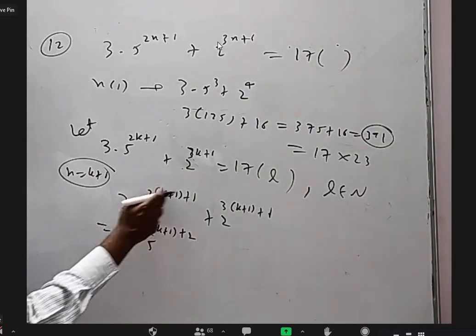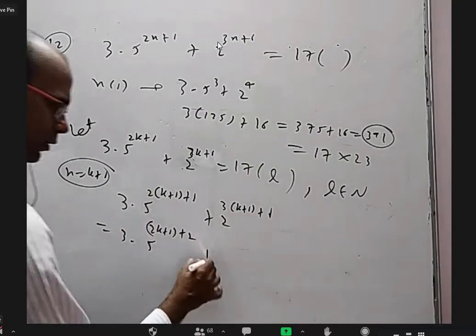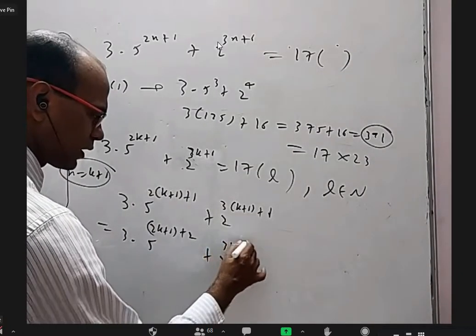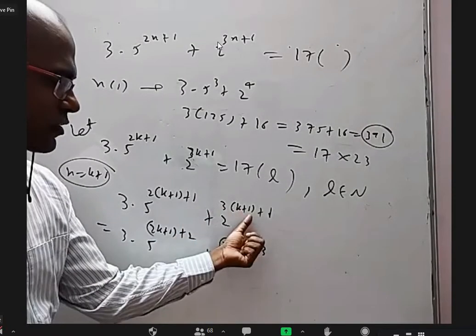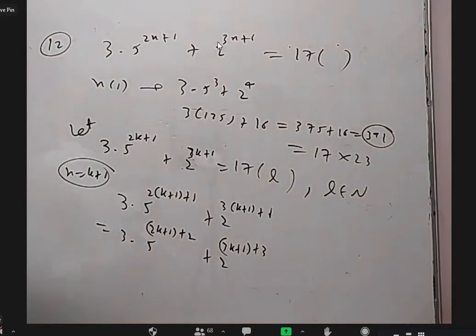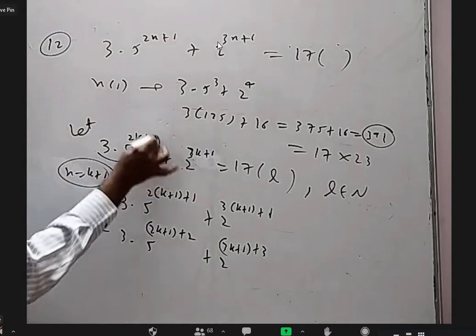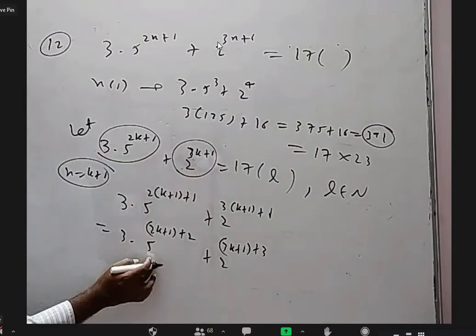2k is there, plus 2 is there, plus 1 is there, but that plus 2 is separated. This is 2 power 3k plus 1 plus 3, that is 3k plus 3 plus 1. That plus 3 which came extra I wrote here, that plus 2 I wrote here. Why am I writing this? Because these kinds of expressions I want to get here also.